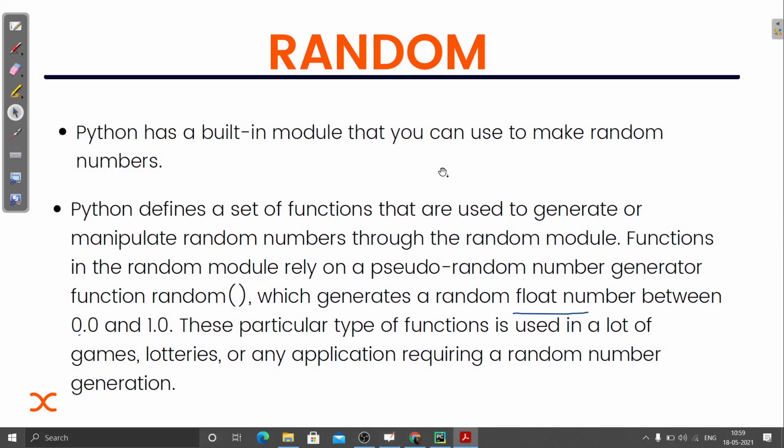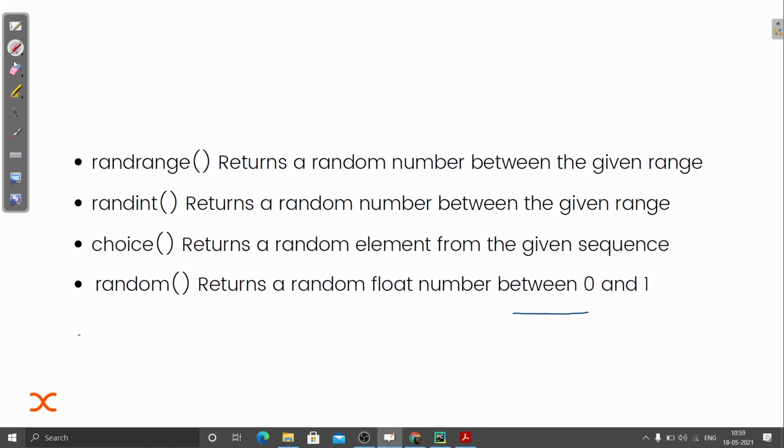Okay, so what are the important functions inside this module? We have randrange, which returns a random number between the given range. We first define a range, like suppose I define the range as 0 to 9. What will happen is it will return a random number from 0, 1, 2, 3, 4, 5 till 8. We know that. Then randint, that means it returns a random number between the given range, and it should be integer type. Then choice returns a random element from a given sequence.